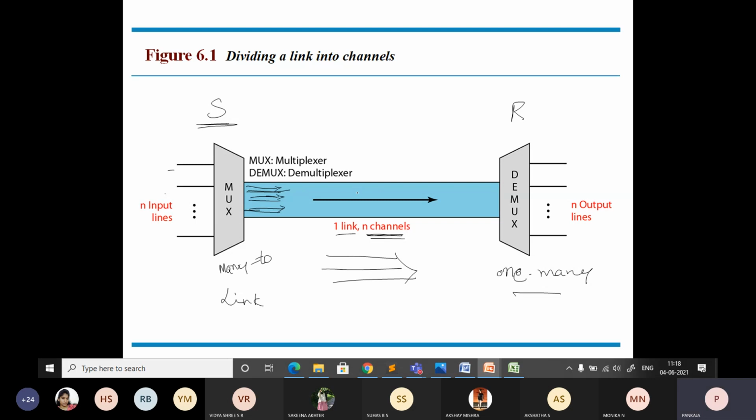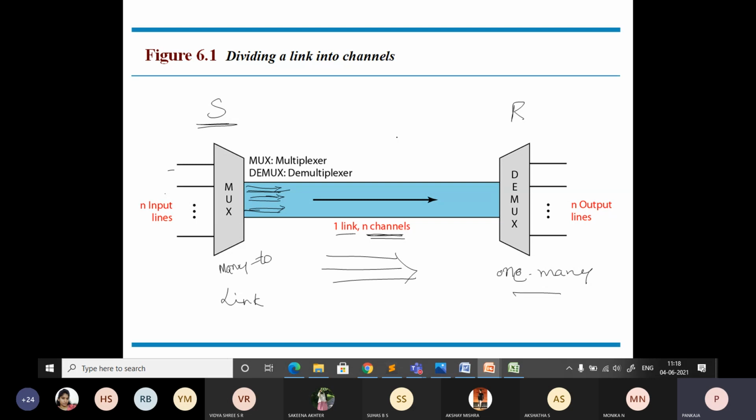For example, you can take the radio. In a single device you will be able to get so many different stations with different frequencies. In the same manner, it is going to happen here. It will be divided into n number of channels, and each channel is going to carry one input's information. This concept we call multiplexing and demultiplexing.